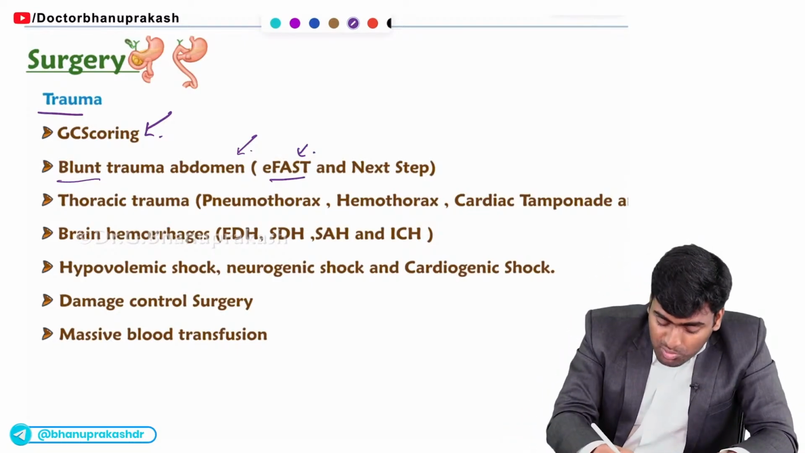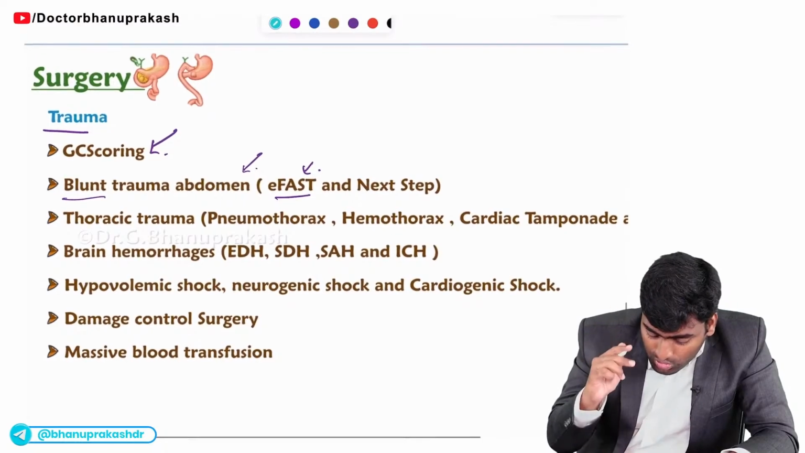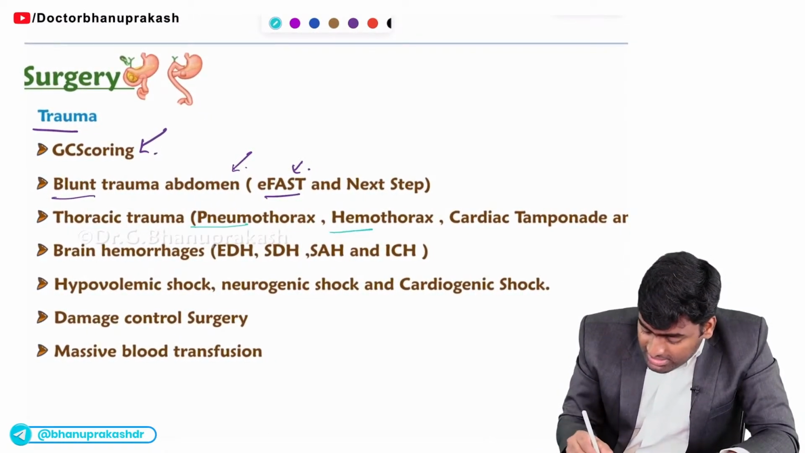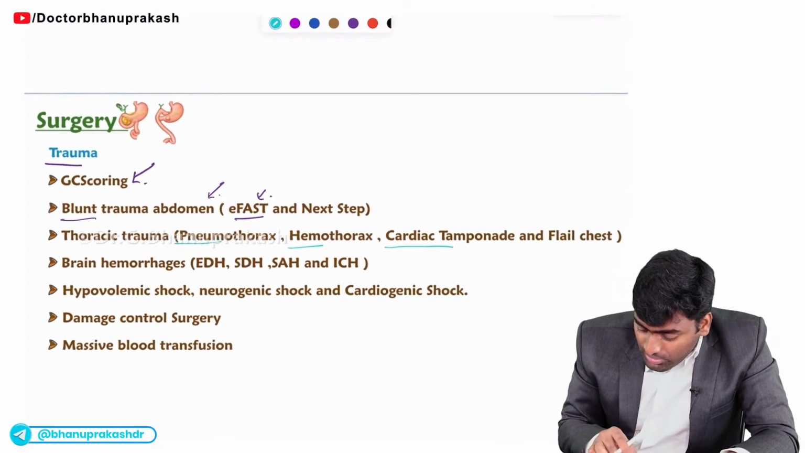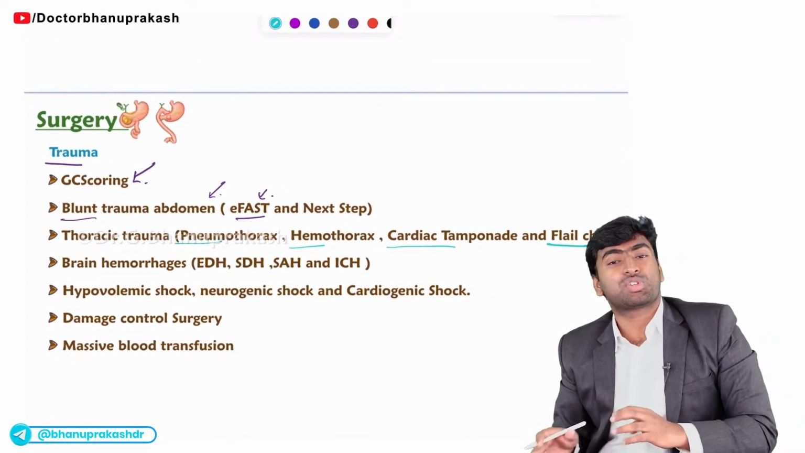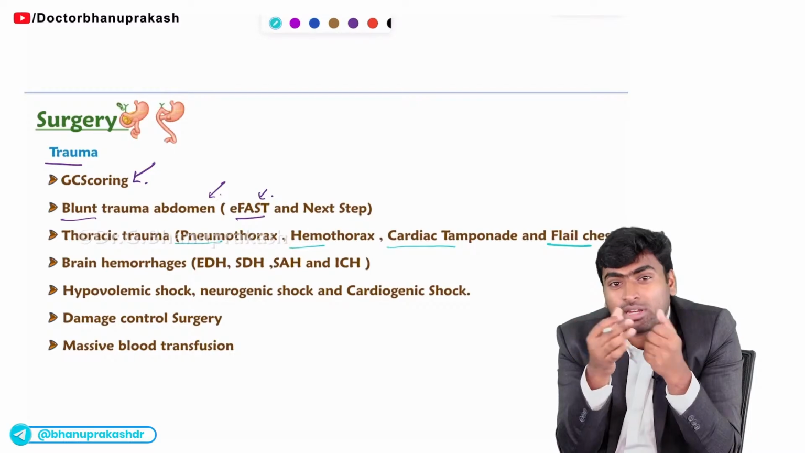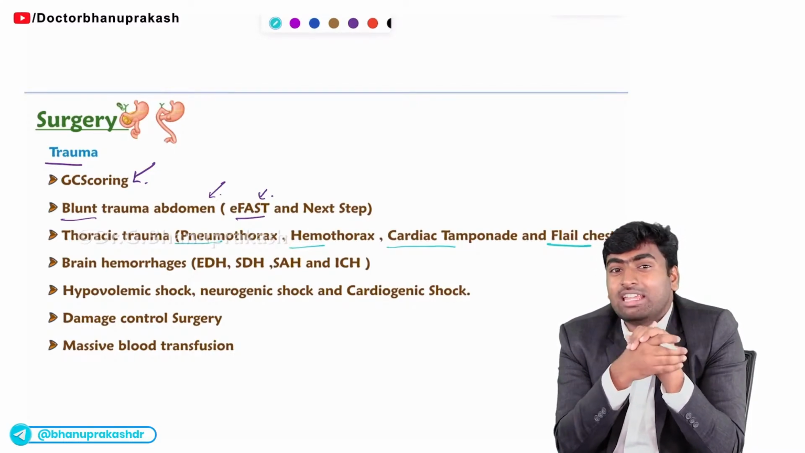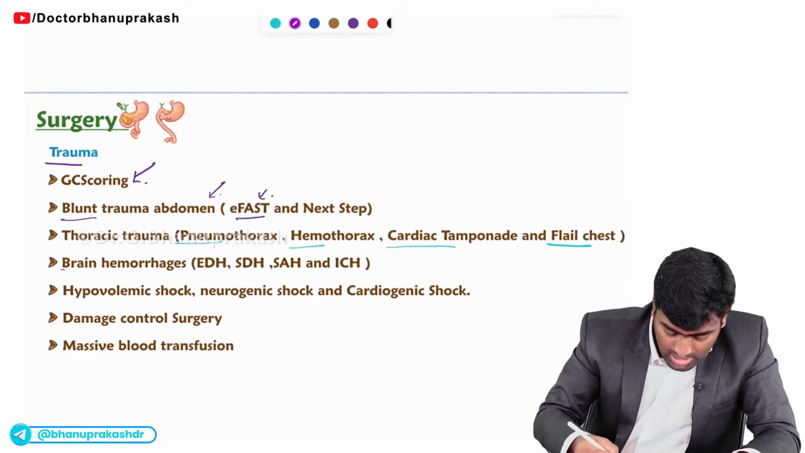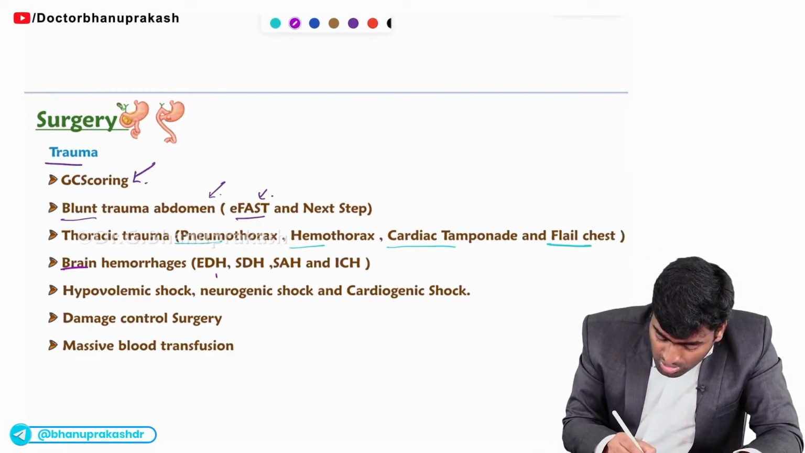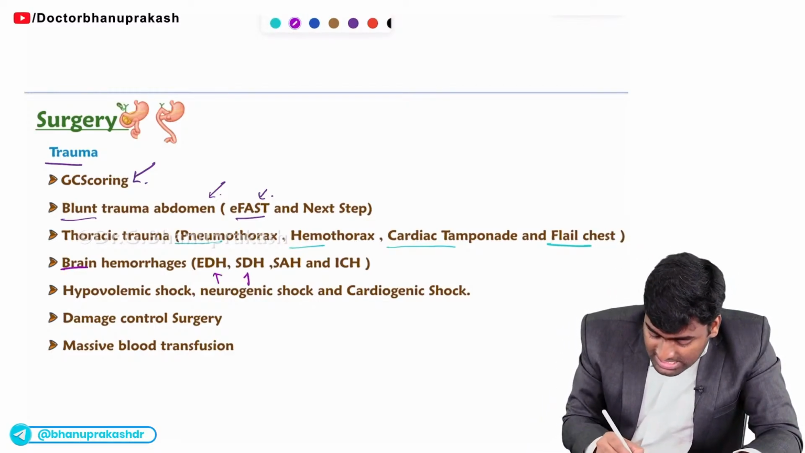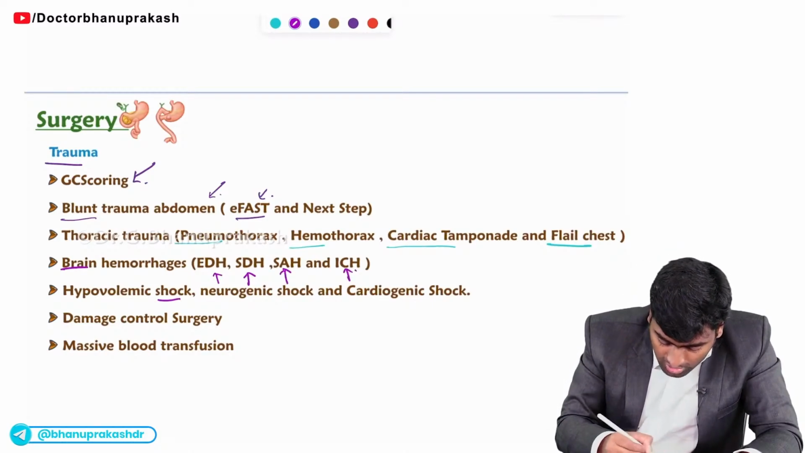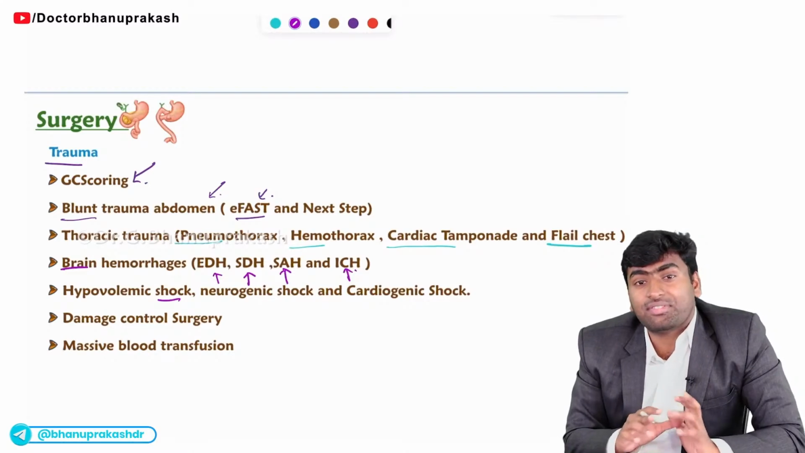Fine. Next, about thoracic trauma, you should know a few topics for sure. In thoracic trauma, you should know about pneumothorax, hemothorax, cardiac tamponade, and the flail chest. All of these conditions, you should know how to diagnose or how they look in X-ray, and also you should know how you will be able to manage these cases in the emergency room. Fine. And about brain hemorrhages, you should know how to differentiate between EDH, SDH, subarachnoid hemorrhage and intracranial hemorrhages.